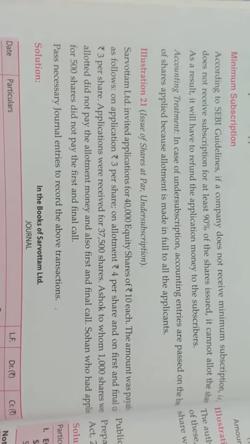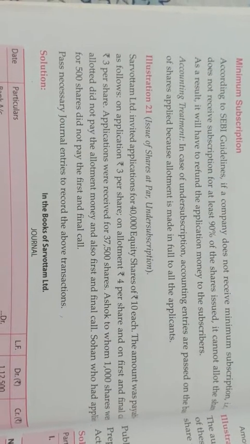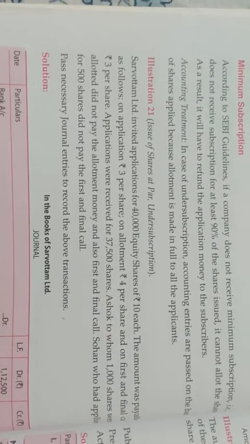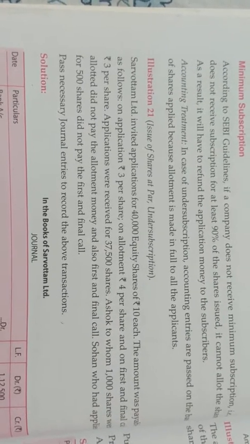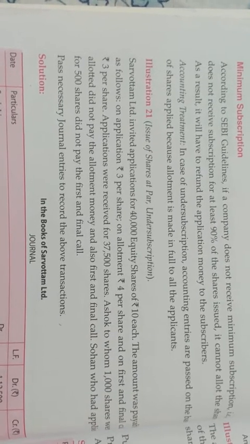Ashok, to whom 1,000 shares were allotted, did not pay the allotment money and also the first and final call money. The amount which you have not received is called calls in arrear, and if anybody has paid you in advance, that is called calls in advance. Sohan, who has applied for 500 shares, did not pay the first and final call. No problem at all. Clear?